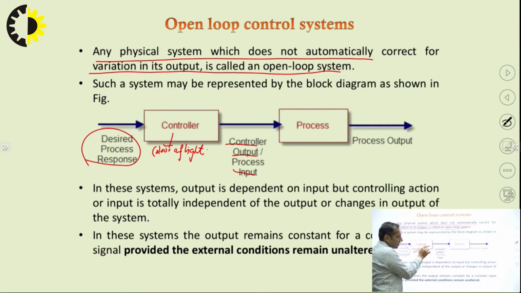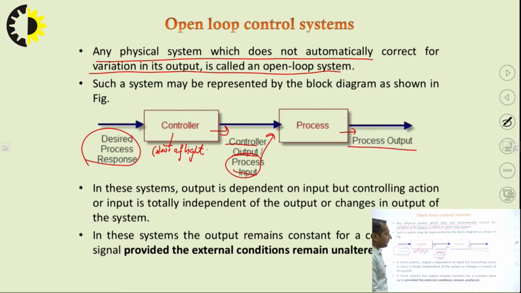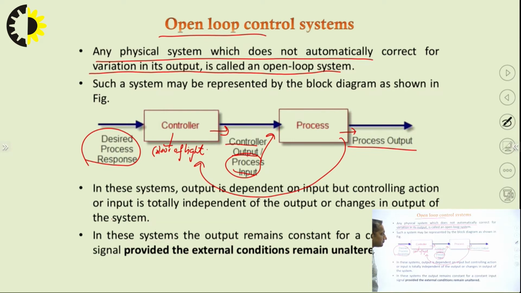It is the output given by the controller and it will be the input for the process, whether to change the signal of the light or not. Then after the process is done, the output is given. So there is no feedback mechanism; the output is not checked to see whether a correction of path is required or not. That type of system is known as an open loop control system.